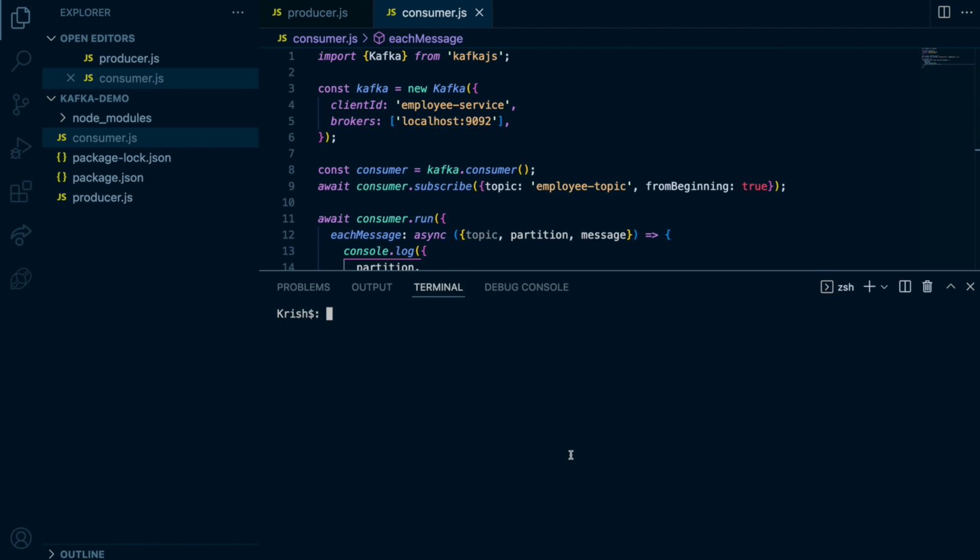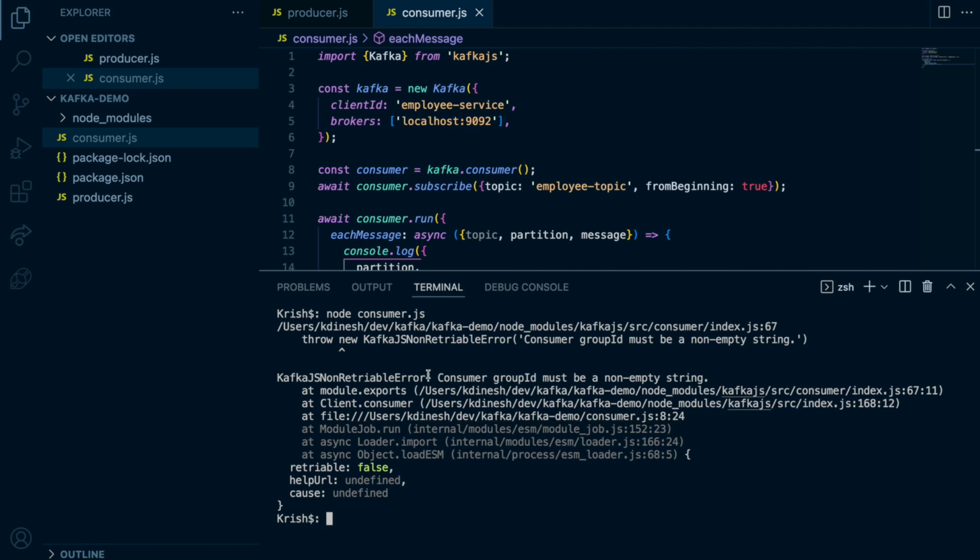So now let's go back and run the consumer again. Now it says consumer group ID must be a non-empty string. Okay, right. So now it says I must supply the group ID. Why? Because every consumer must belong to a particular consumer group, otherwise that logic won't work.